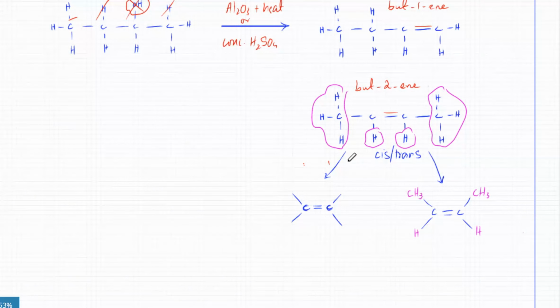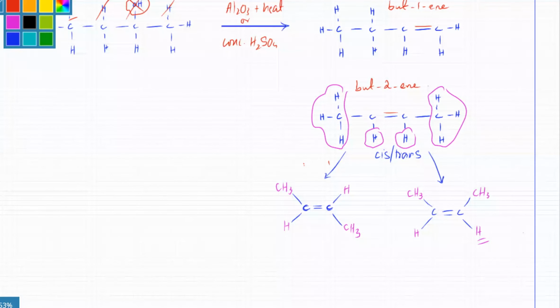The other one would be exactly the same, except that the positions of the H and CH3 would be different. The H over here is pointing downwards. Over there, the H would be pointing upwards. This would be CH3 and H. So the only difference is, is this the one that has H pointing down or up?